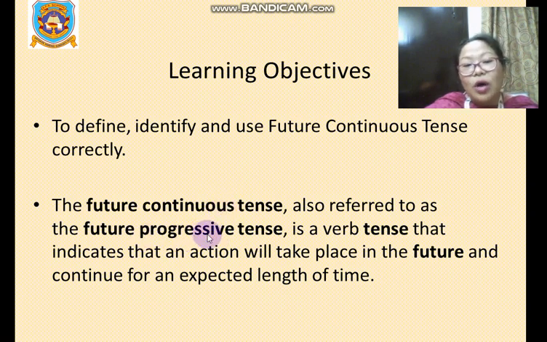So if it is present continuous tense, then we can also refer to it as present progressive tense. Future progressive tense is a verb tense that indicates an action will take place in future and continue for an expected length of time.